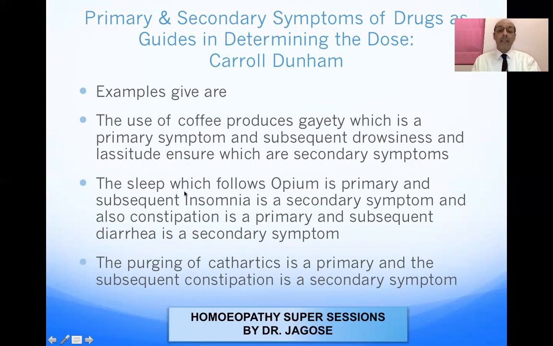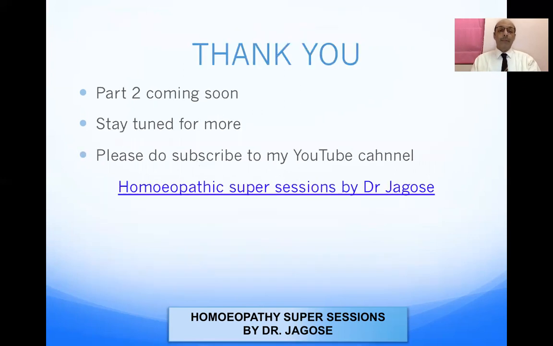Also, constipation is primary, and subsequent diarrhea is a secondary symptom. The purging of cathartics is primary, and the subsequent constipation is a secondary symptom. So these are the examples he gives of primary and secondary symptoms.